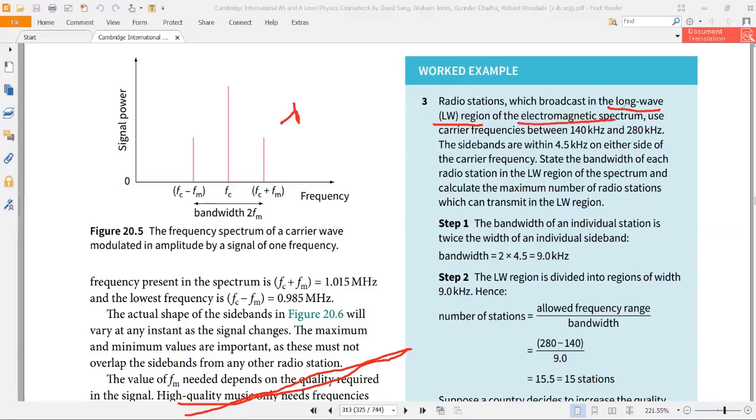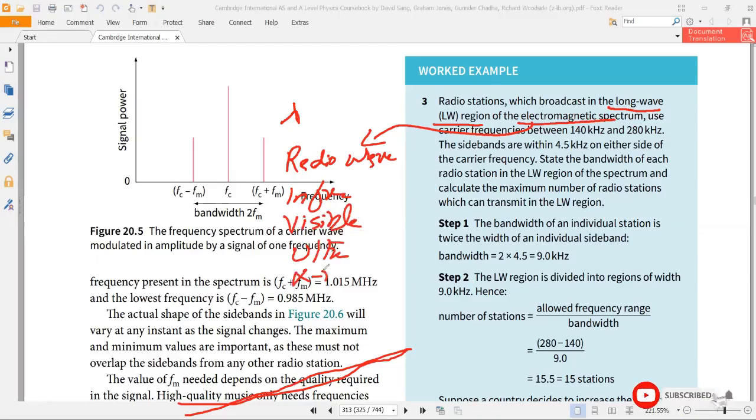we have lots of other waves. The first wave is the radio wave. Then after radio wave, we have infrared. Then we have the visible. Then ultraviolet.